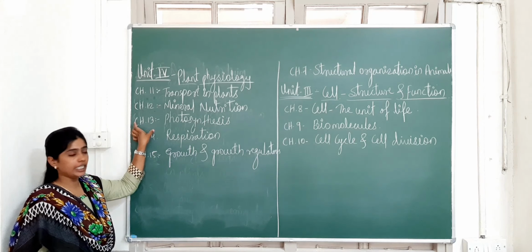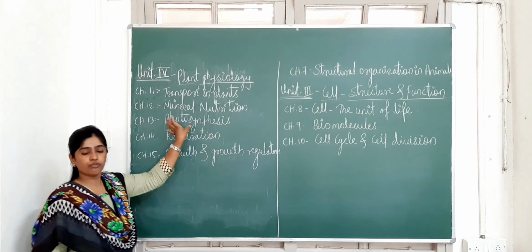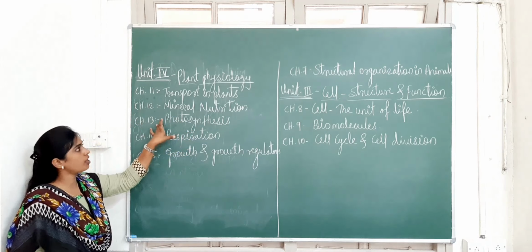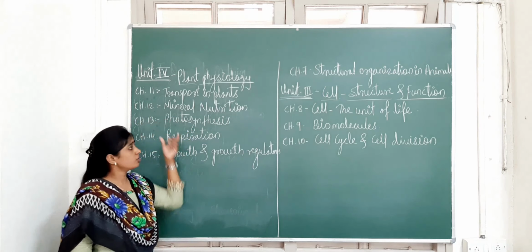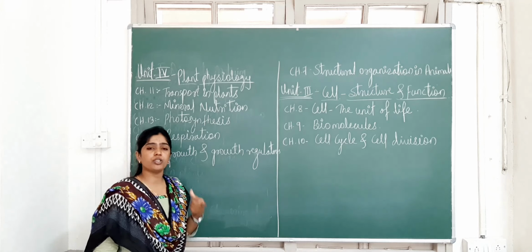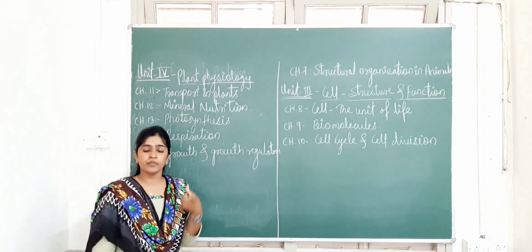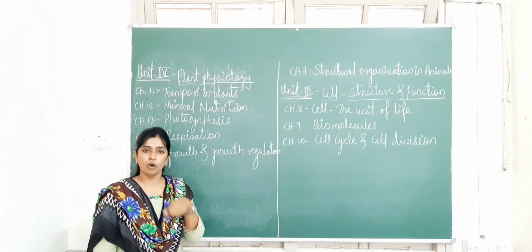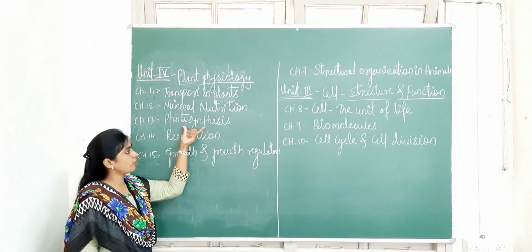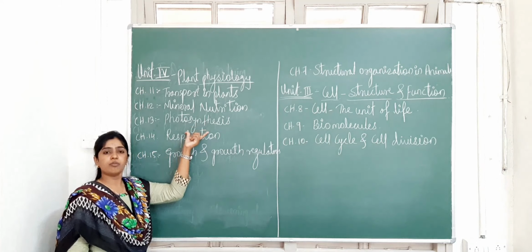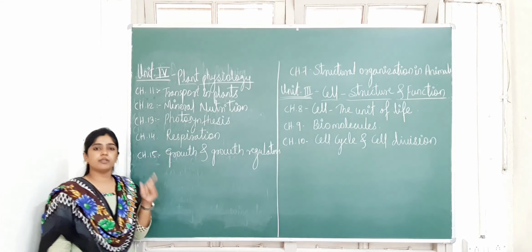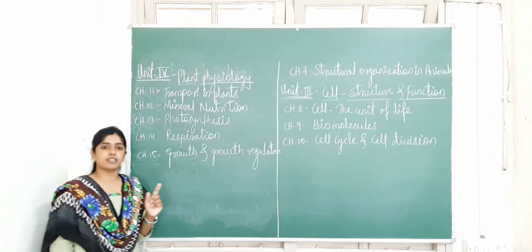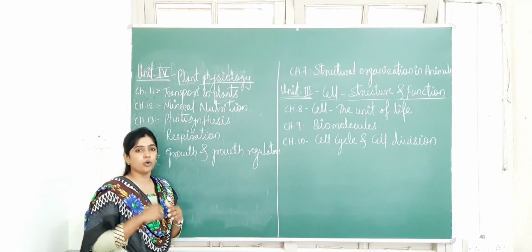Chapter number 13 is what? Photosynthesis. Photosynthesis is one of the physiological processes in plants. What is this process? As you know, plants are autotrophs. Plants are autotrophs means the plants can synthesize their own food by the process of photosynthesis. With the help of sunlight, because of the presence of chlorophyll in the plants, they are able to synthesize their own food.